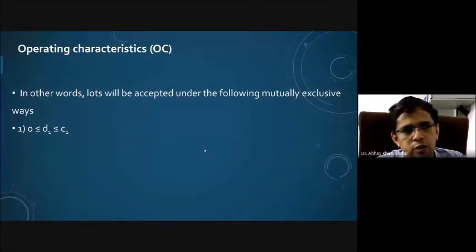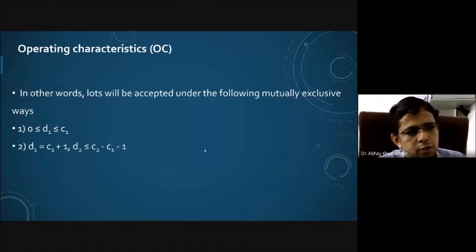In this situation, we are going to accept the lot on the basis of the first sample only. Suppose D1 is greater than C1, that means D1 can be C1 plus 1, D1 can be C1 plus 2, up to C2. That situation may be like this. Suppose D1 is equal to C1 plus 1.